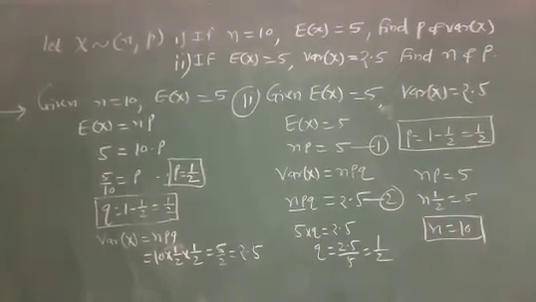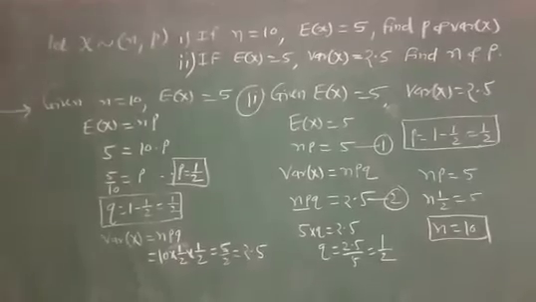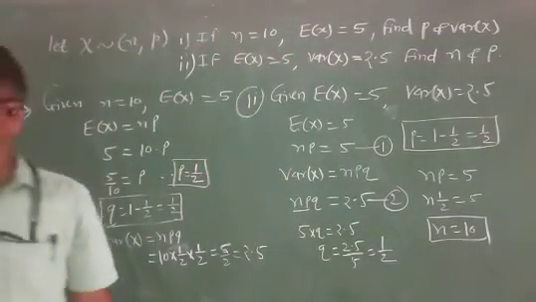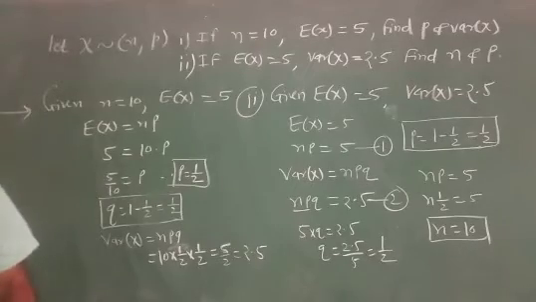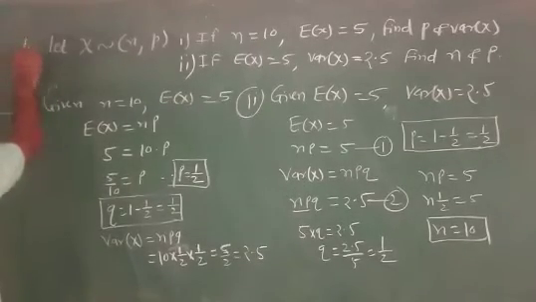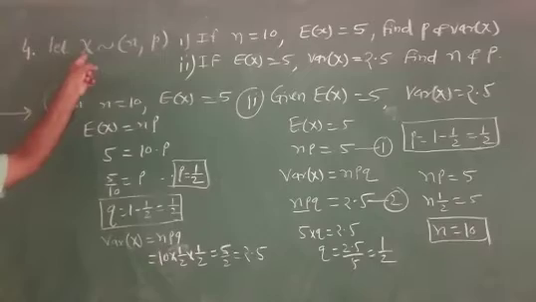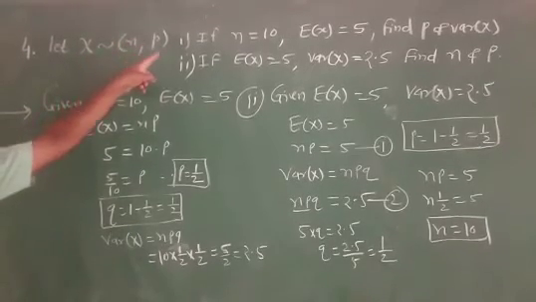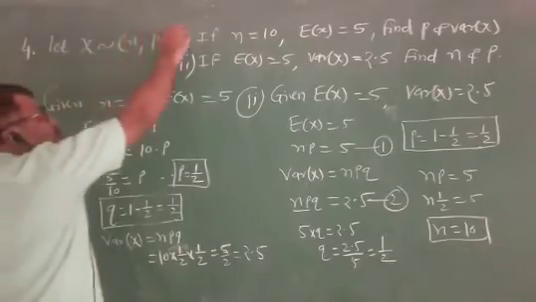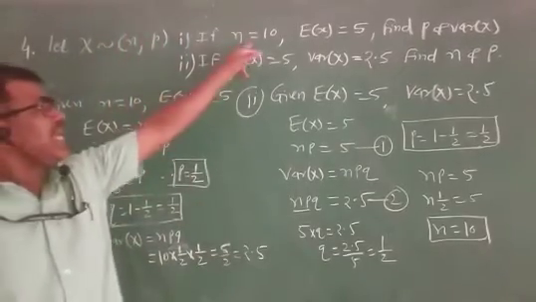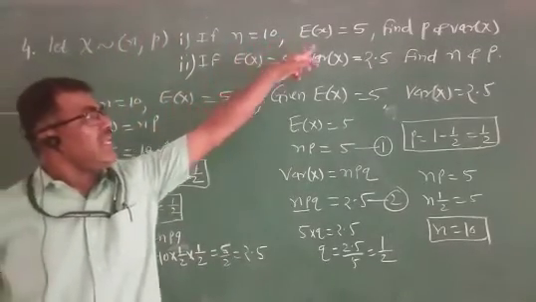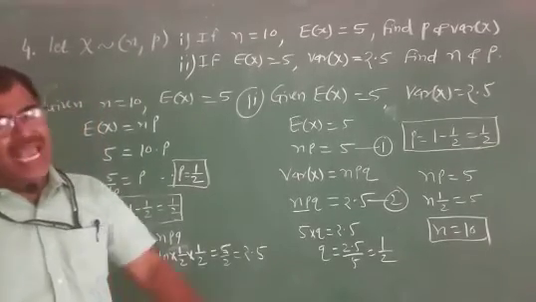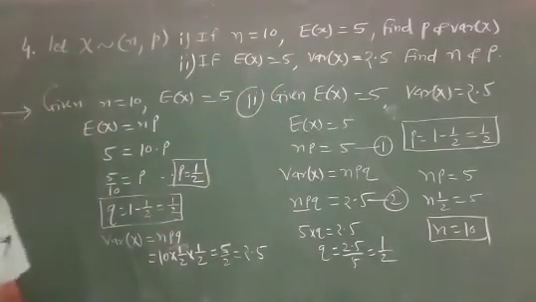Today we see the next example. Example number 4. Let x follow a binomial distribution with parameters n and p. First, if n equal to 10 and E of x equal to 5, find p and the variance of x.